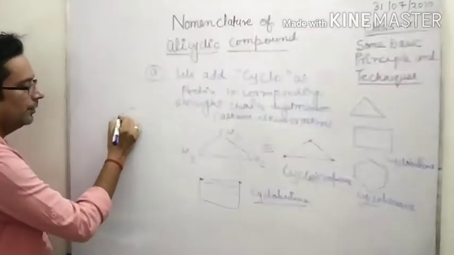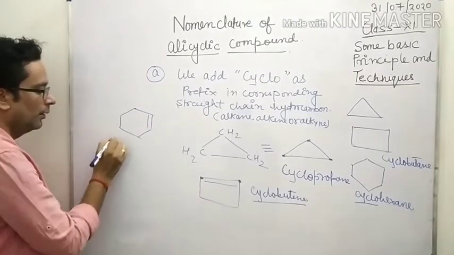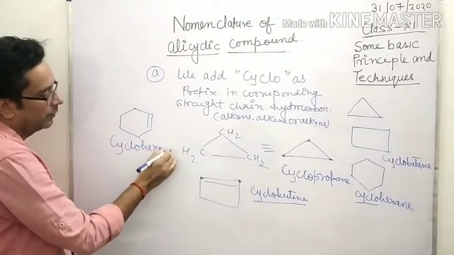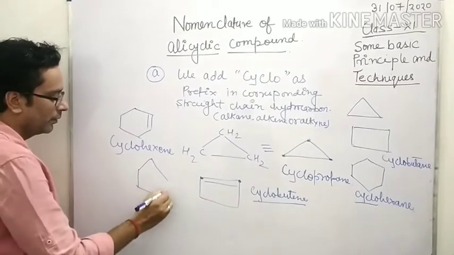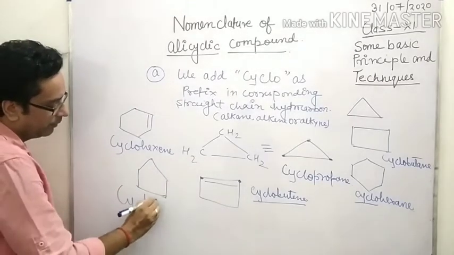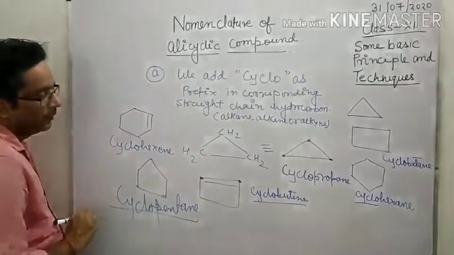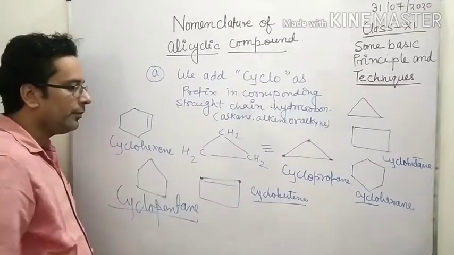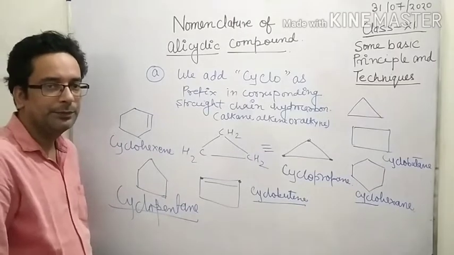Now, what is the name of this compound? Cyclohexene. Now, what is the name of this compound? Cyclopentane. So this is the first point, how to write the name of an alicyclic compound.